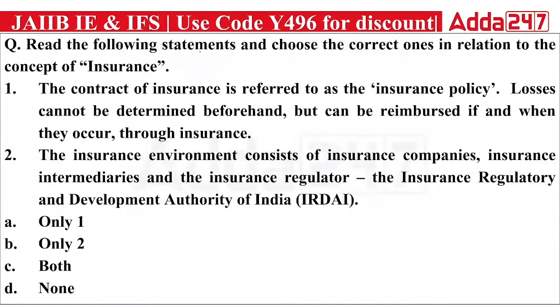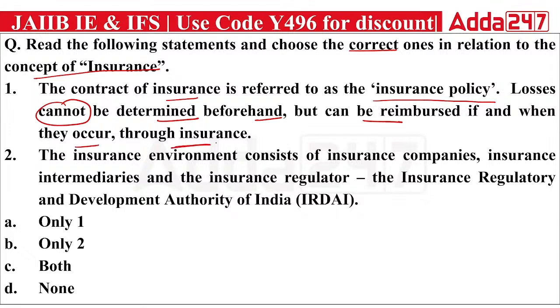Read the following statements and choose the correct one in relation to the concept of insurance. The contract of insurance is referred to as the insurance policy. Losses cannot be determined beforehand, but they can be indemnified if and when they occur.